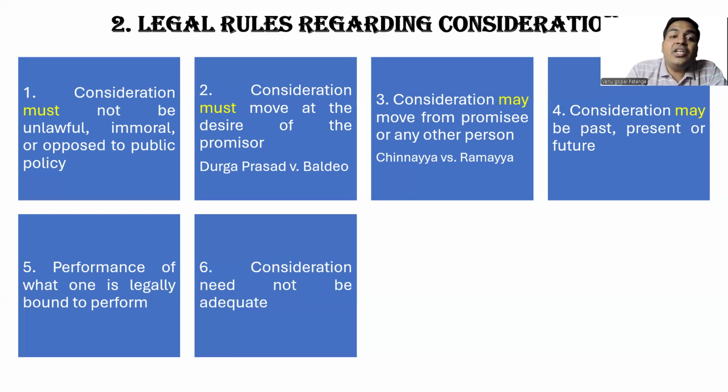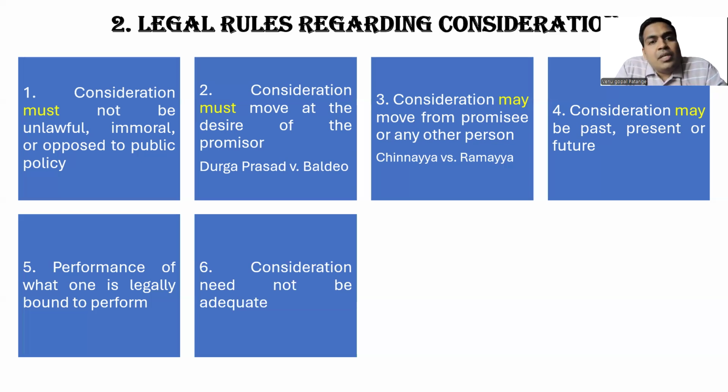Next, we have consideration need not be adequate. So here we need to discuss consideration. The Latin phrase for consideration is quid pro quo. What is that? Quid pro quo means something in return. Something in return. It need not be adequate. Let us say a land worth 10 lakhs, a person is selling it at 1 lakh.